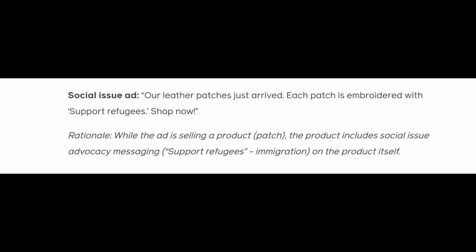So the rationale behind this is that while the ad is selling a product, which is the patch, the product includes social issue advocacy messaging, "Support Refugees," on the product itself. So if you are selling products that do have things like that on them, maybe that's not the product you want to advertise.